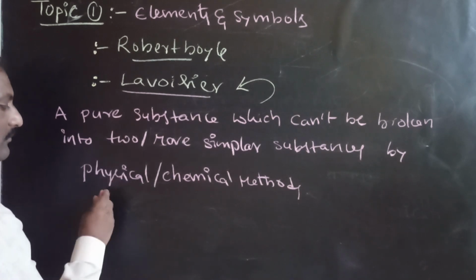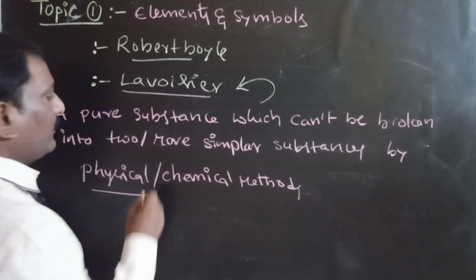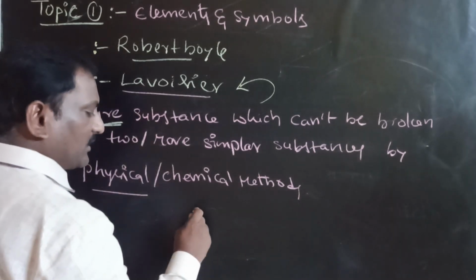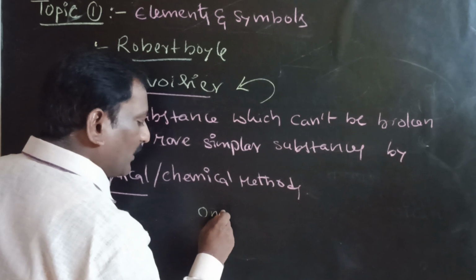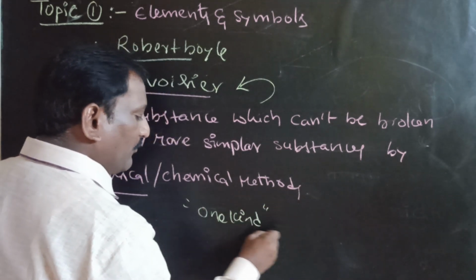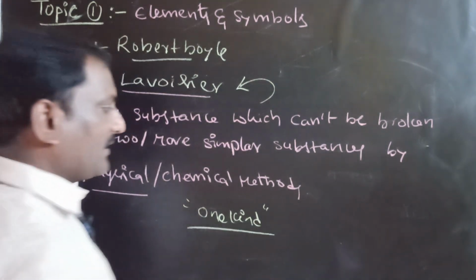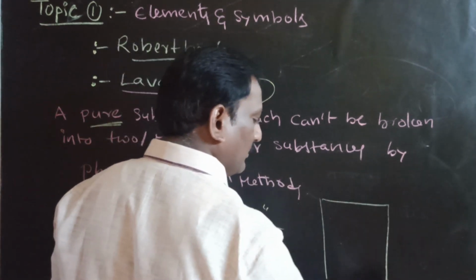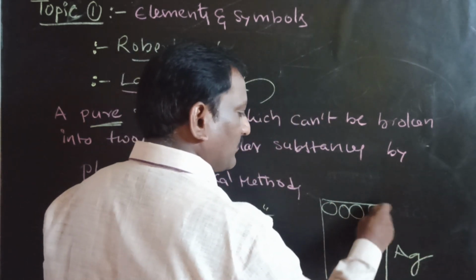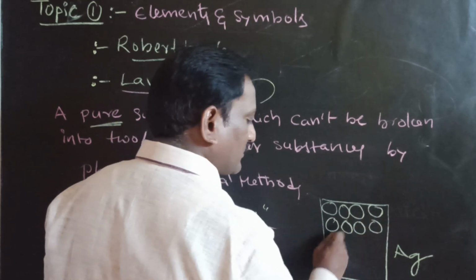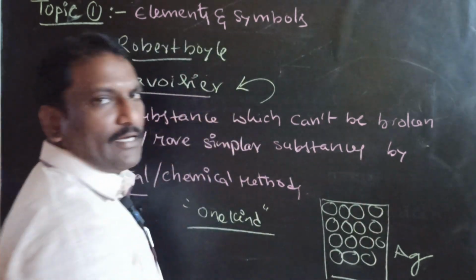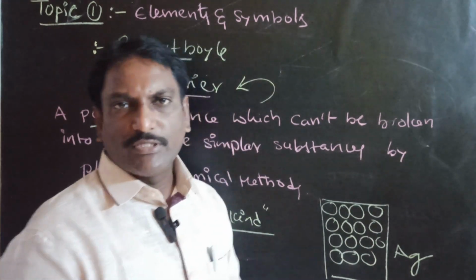In this, what is meant by pure substance? I would like to explain. Pure substance means made up of only one kind of particles. For example, silver is made up of only silver atoms. So only one kind of particle. That's why silver is considered a pure substance.